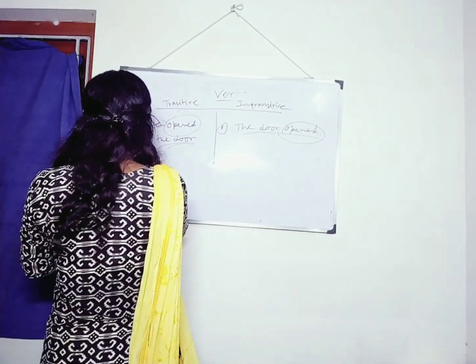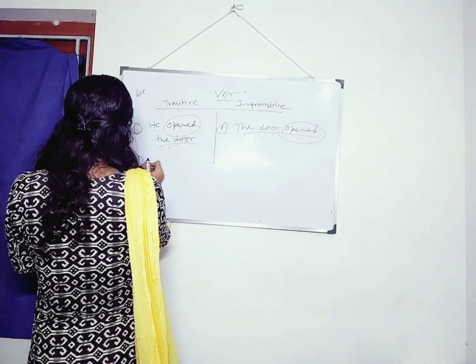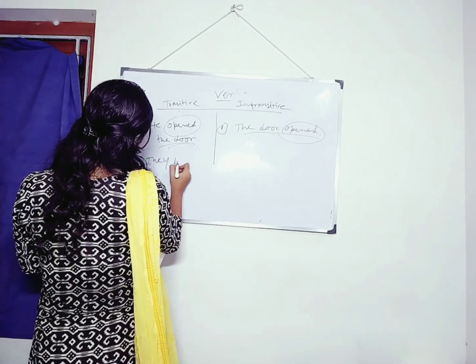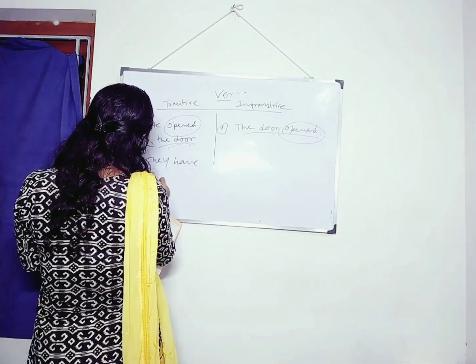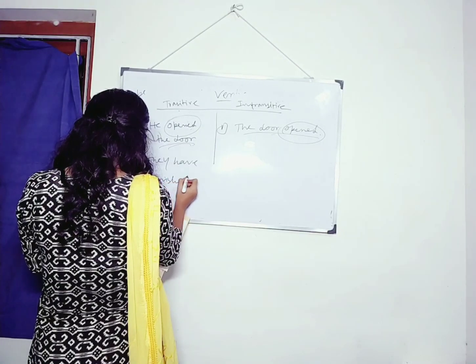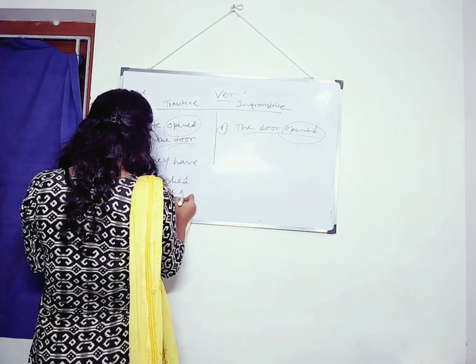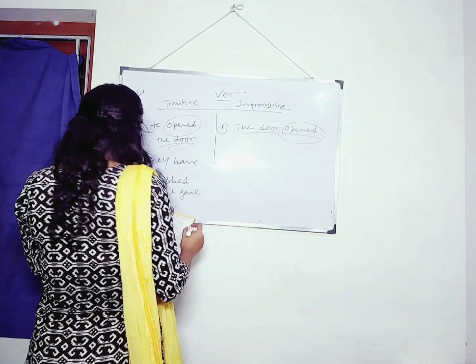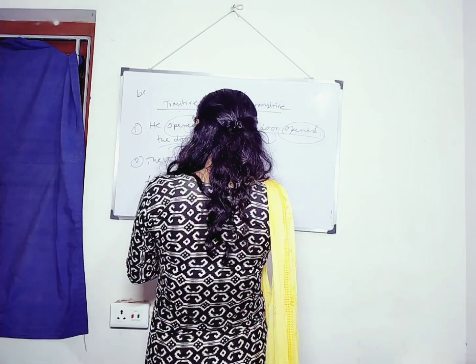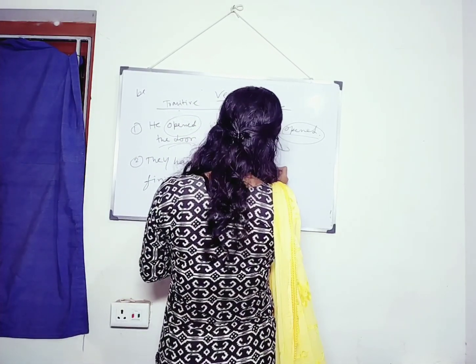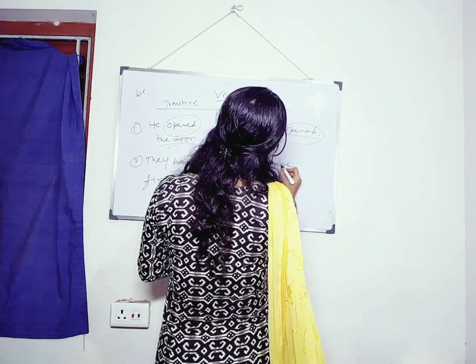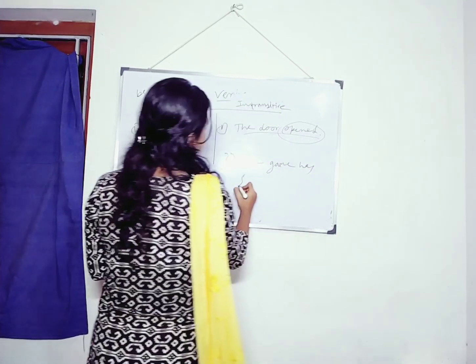Let us go for another example. They have finished the game. Here another is, the game has finished.